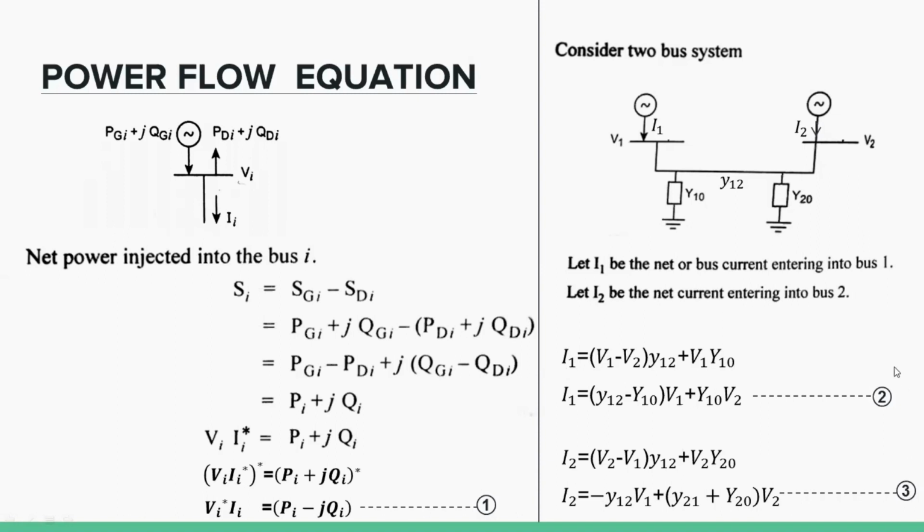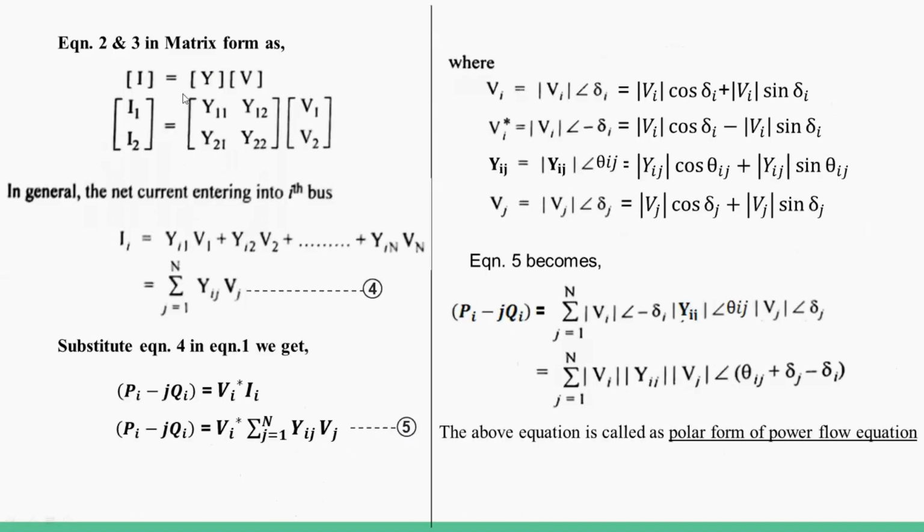Right. Now let's write these equations in matrix form. The current equations, the first and second equations, in matrix form look like this. Generally, the equation for the ith bus is Ii equals Yi1 V1 plus Yi2 into V2 plus etc., and the last bus term is Yin into Vn. This is simply written as the summation of j equal to 1 to n of Yij into Vj. Take this as the fourth equation.